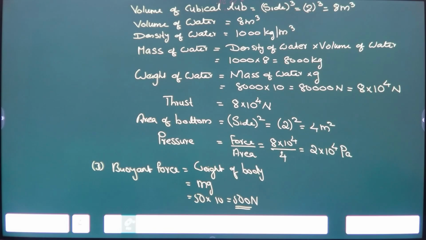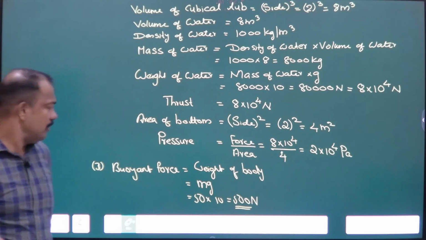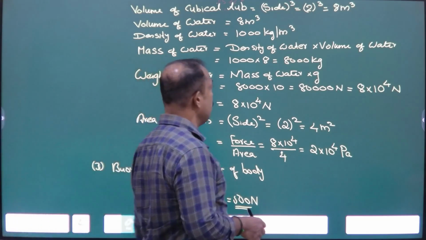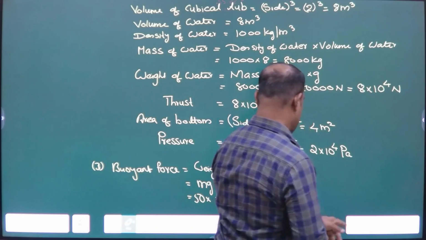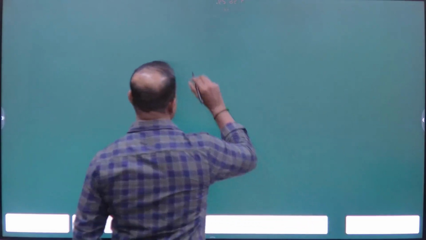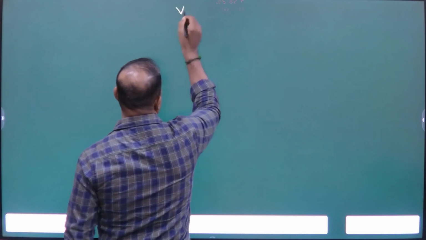For this you want to find what? Density. Density find करने का क्या formula? Density equal to mass by volume. So पहले क्या find करना? Volume find करना है. So first find the volume of the cubical object. What is the method to find the volume of the cubical object? Side cube. Same formula जो अभी किया था.